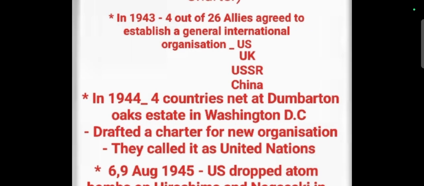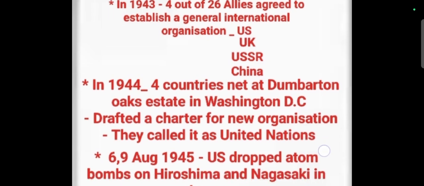In 1943, one year after the Atlantic Charter, four of the 26 Allies, the United States, the United Kingdom, USSR, and China, agreed to establish a general international organization. And in 1944, the four countries met at Dumbarton Oaks in Washington DC, and drafted a charter for the new organization, and they called this new league the United Nations.